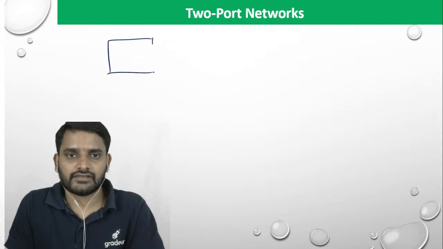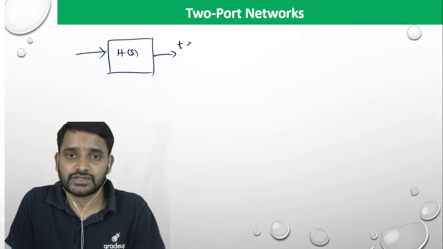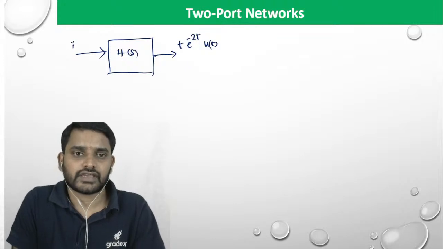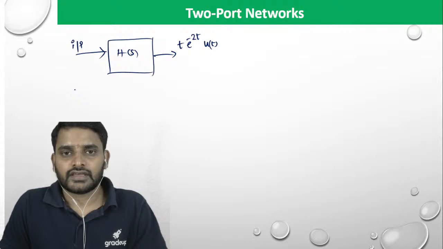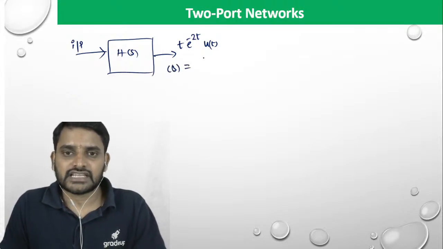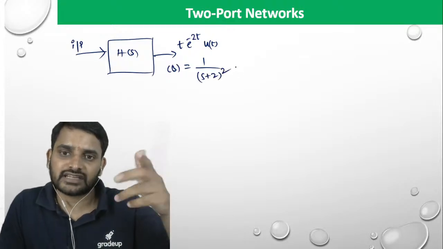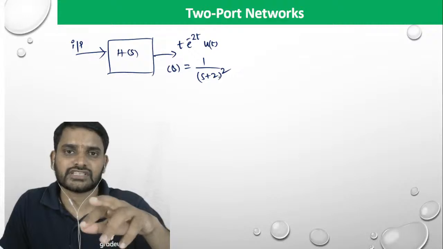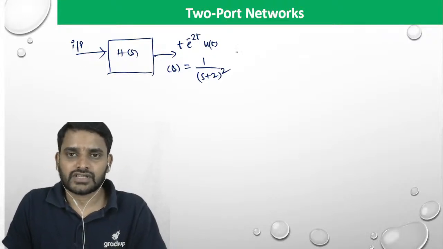So now I have H of S. Now I need to calculate the input. My output is here t into e power minus 2t into u of t. Okay, there is my input, R of S. By the way, you can take the Laplace transform: 1 by S plus 2. T is there, so T means repeated, so it's S plus 2 whole square. This is my output. Now take up the input. So how do you get it?